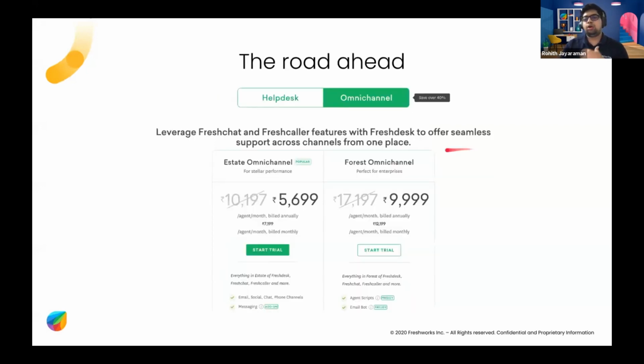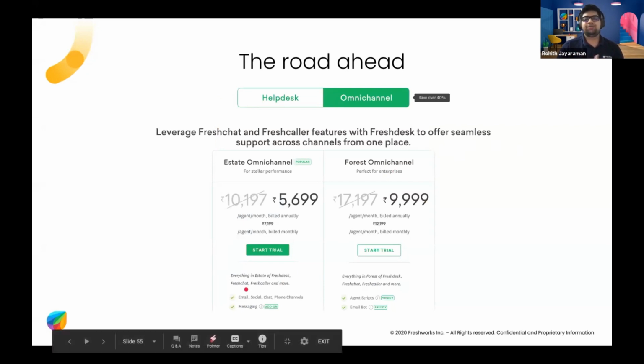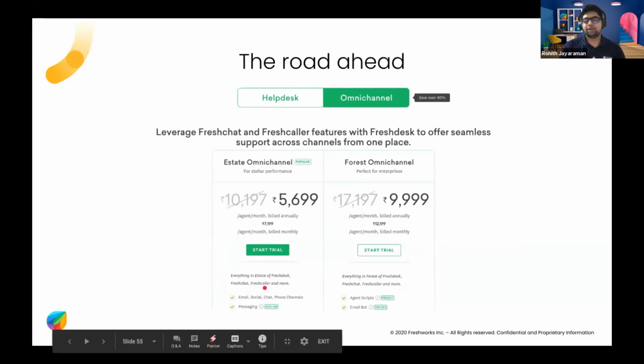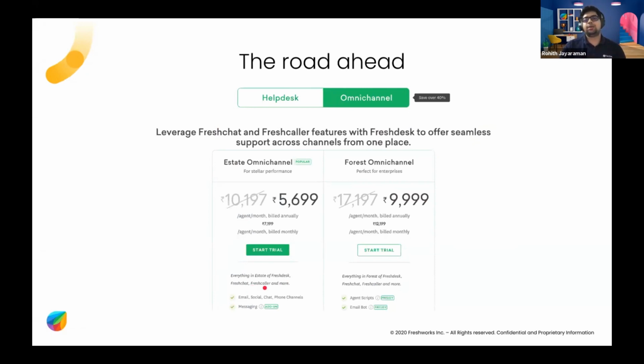So what the road ahead is lying is, like Satvik said, Freshworks is moving towards a more suite-based model, and we're offering bundles. And one thing that you would have seen is the omni-channel bundle, which offers you Freshdesk, Freshchat, and Freshcaller together. And so obviously our goal is to be able to support an Omni app that can run in these 3 products. So you write only a single app and it can run across Freshdesk, Freshchat, and Freshcaller. So that's basically what's coming.